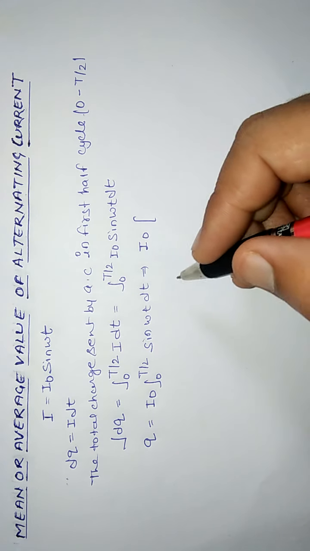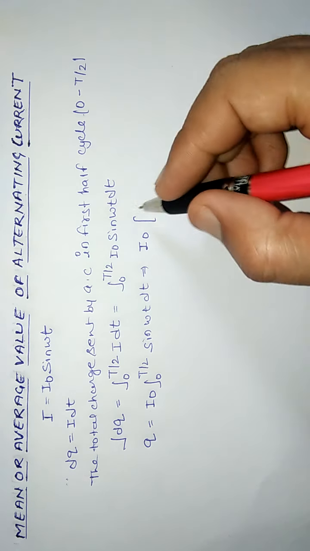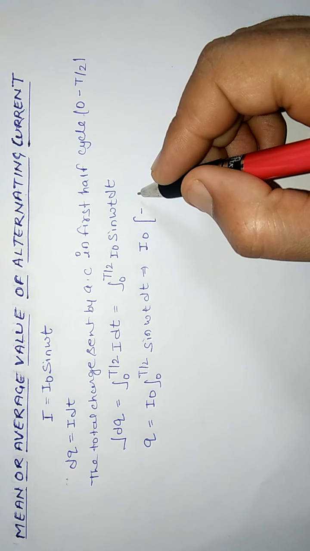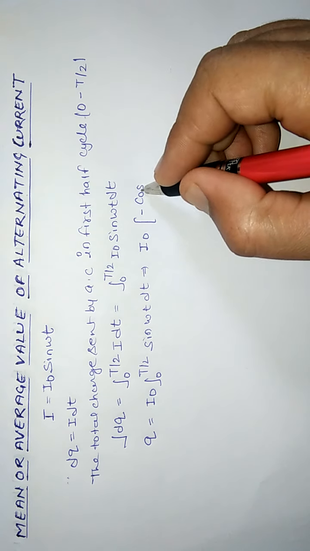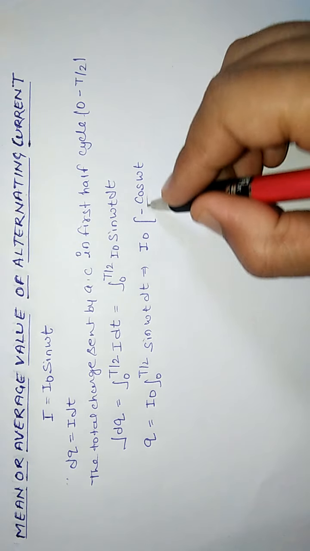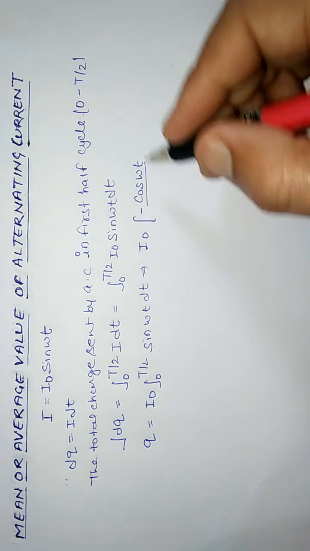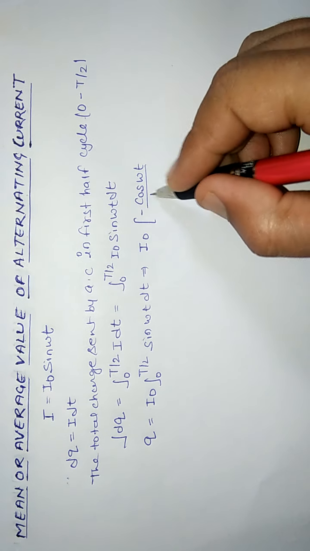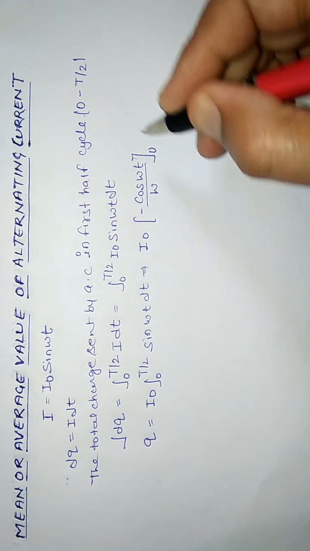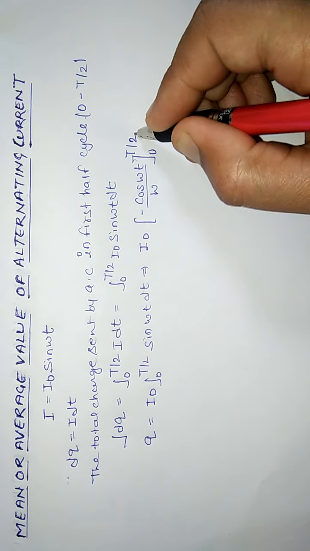So we have to use the method of substitution. By solving with the method of substitution, we will get the integration of sine omega t as minus cos omega t upon omega, and the limits are 0 to T by 2.